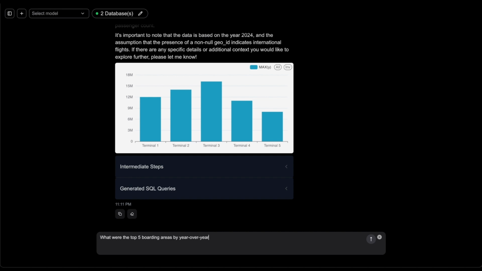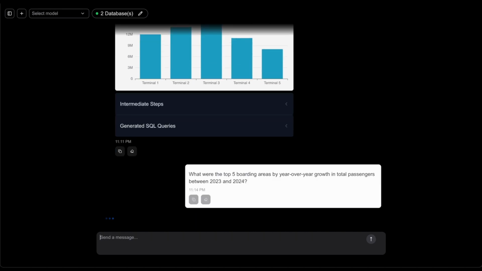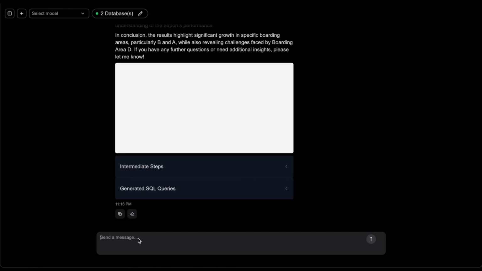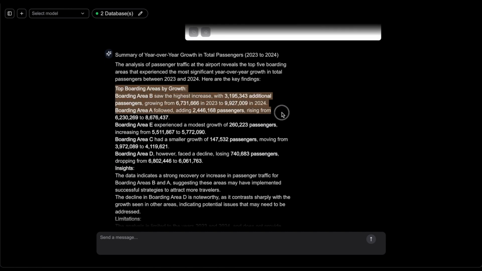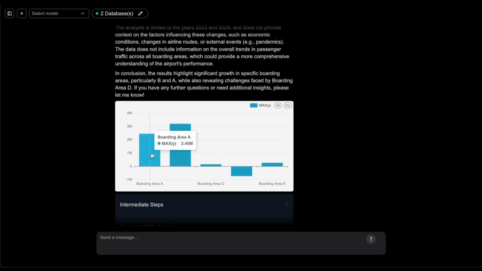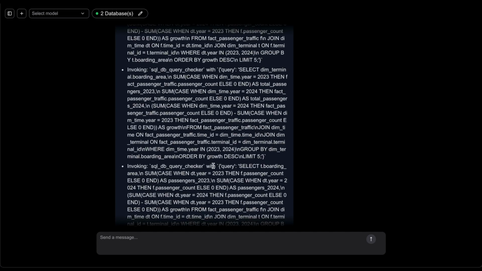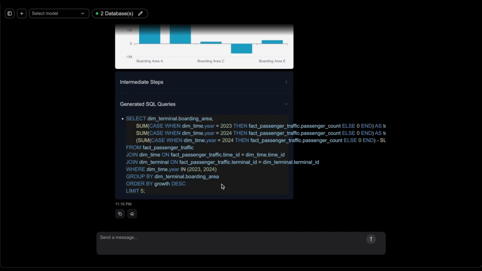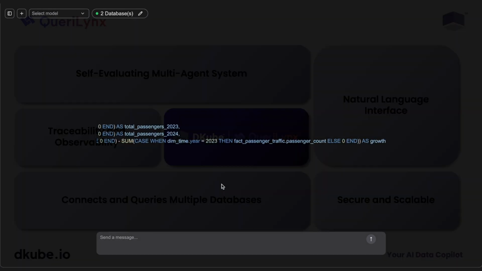Finally, we explore year-over-year trends. What were the top 5 boarding areas by passenger growth between 2023 and 2024? QueriLynx computes growth rates, highlighting increases in boarding area B, then boarding areas A and C, and a decline in area D, all backed by clear visuals and the underlying SQL.